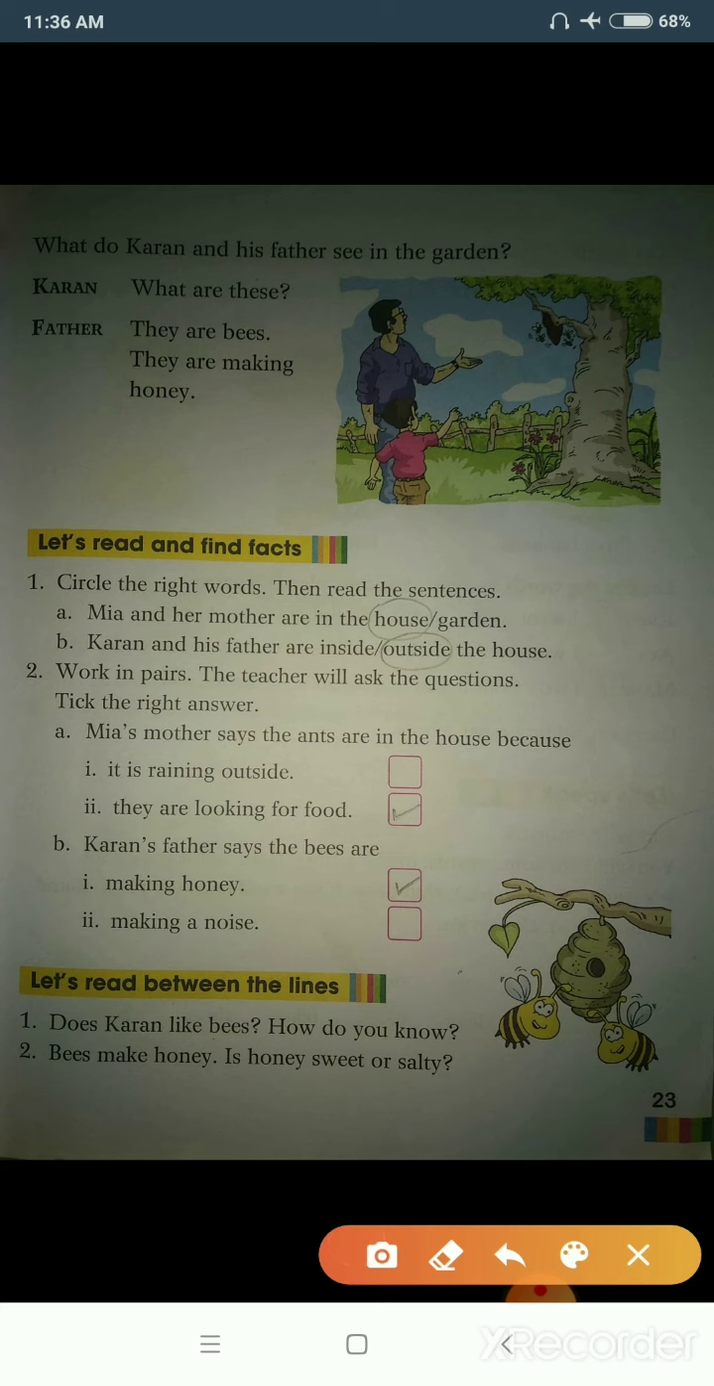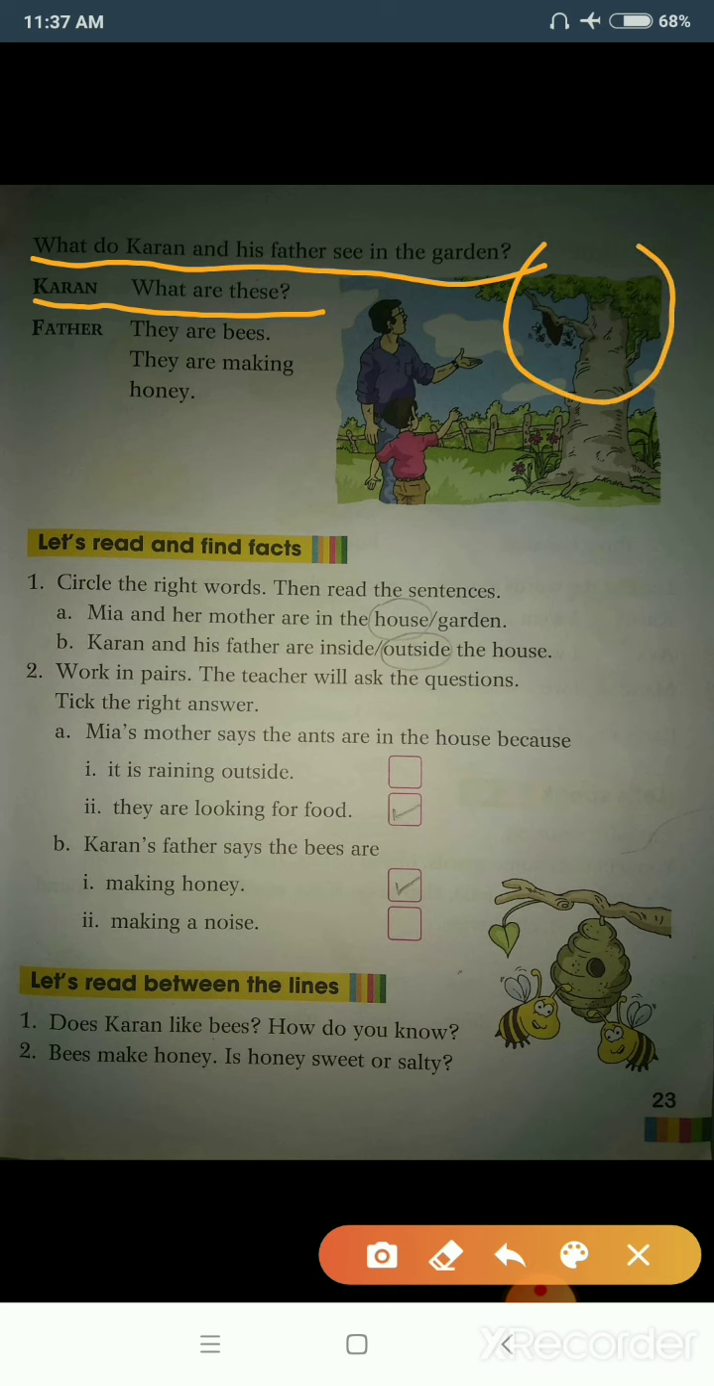What do Karan and his father see in the garden? Now can you see students Karan and his father? They are outside the house. Where are they? They are outside the house. What is Karan asking his father? He is asking his father, what are these? And what is father saying? They are bees. They are making honey. The bees are outside the house.